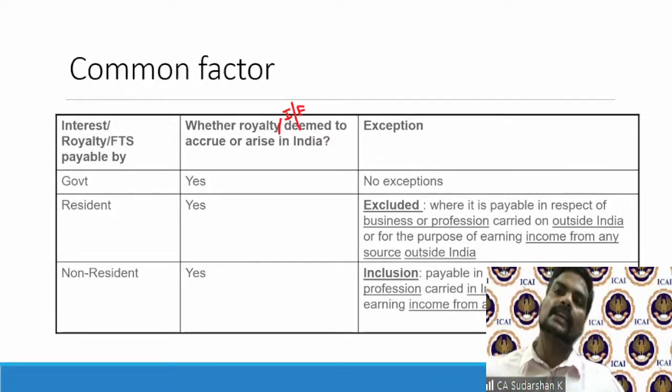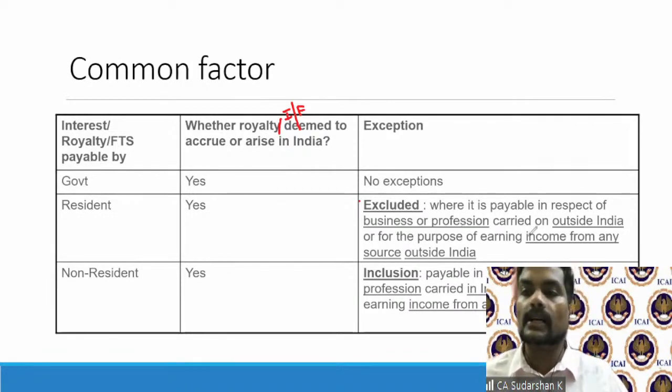So a resident making payment to a non-resident is automatically deemed to accrue in India, except, that is why I have given it as excluded, except when it is for a business or profession carried on outside India by the resident or for the purpose of earning any income from any source outside India by the resident. So if it is for business outside India or for earning income from any source outside India, then in such a scenario, it will not be deemed to accrue or arise in India.